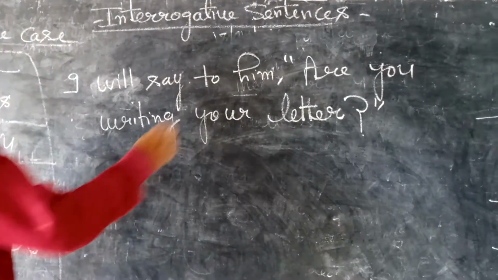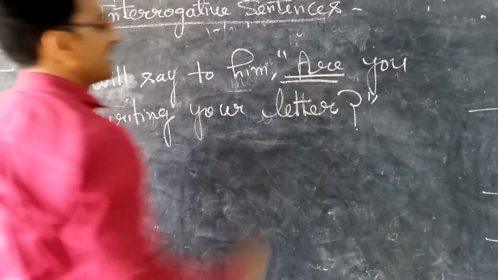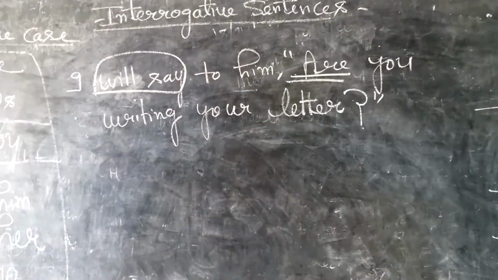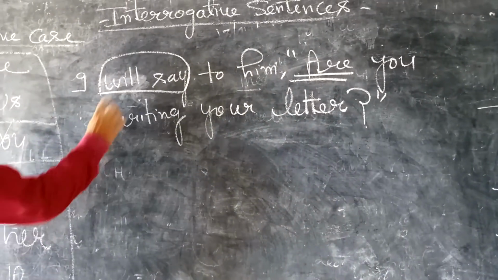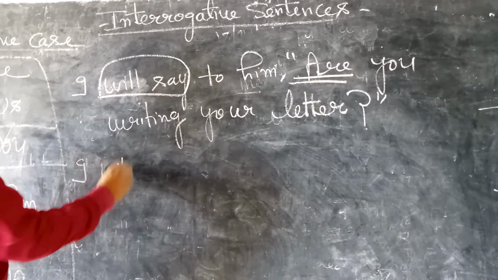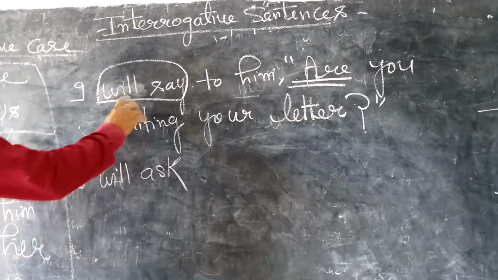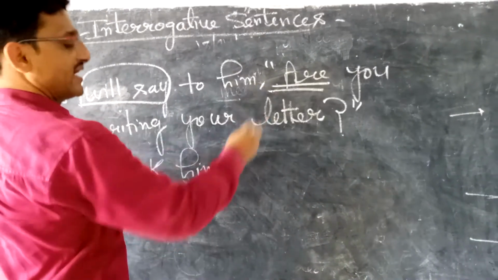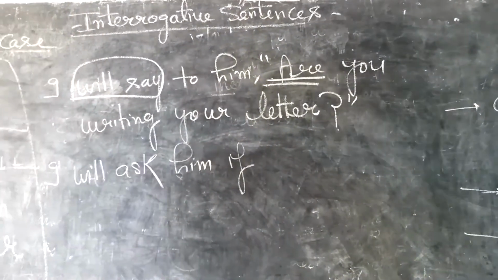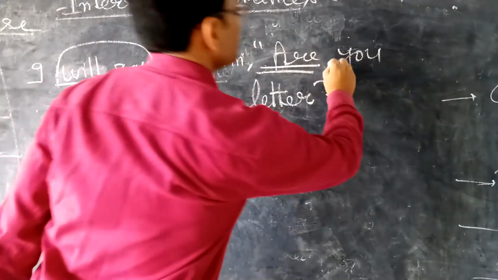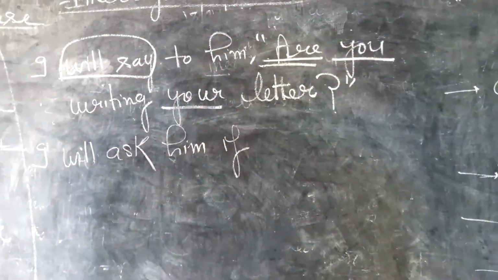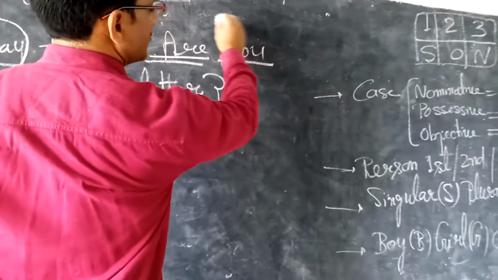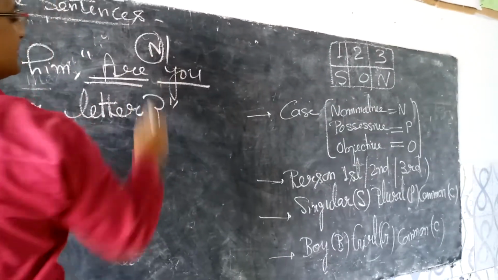No problem at all, because the sentence begins with again a helping verb, and this is a question mark, and this time the reporting verb is in future. So what I will do? I will ask, because in interrogative sentences I will write ask. I will ask him, in place of comma what I had told you, if. Okay, students, and thereafter mark the pronouns. Two pronouns are here once again. So this is of which case? First of all, cases are marked. Nominative case, and they will never be changed.